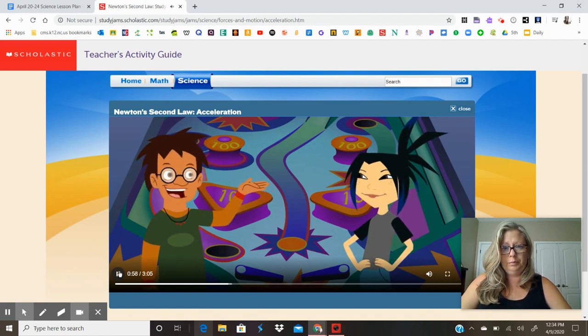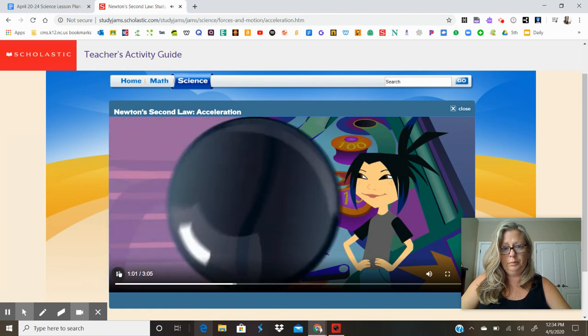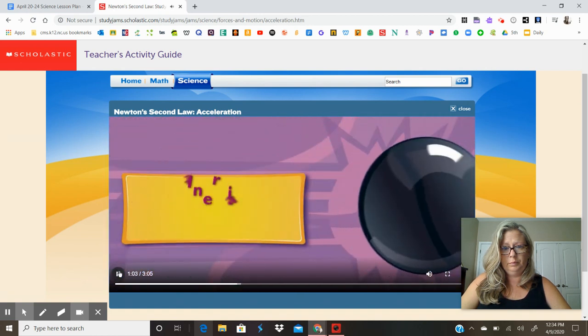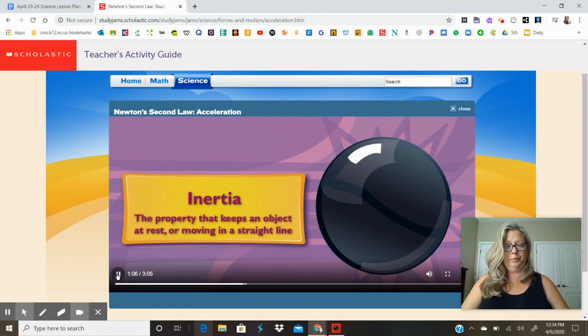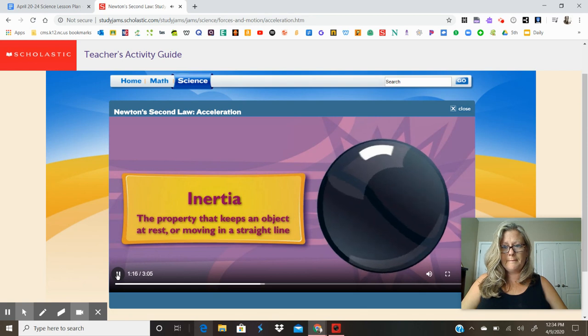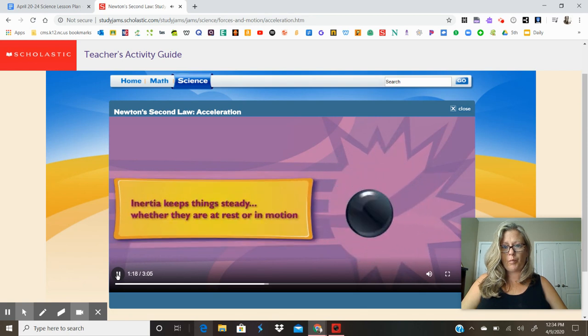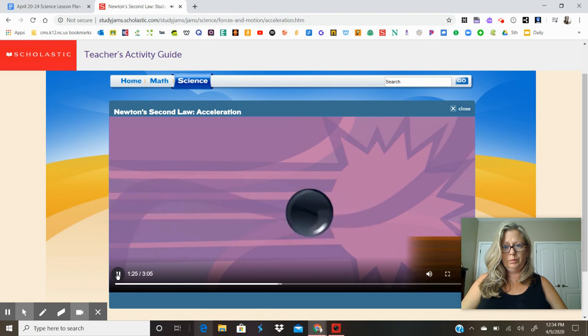But what about before all that, when the ball's just sitting still? Well, when an object is at rest, that's partly inertia at work. Right? An object at rest stays at rest until what is applied? A force. Inertia is the property of matter which states that an object at rest or moving in a straight line stays that way. So, does that mean inertia slows things down? Not at all. Inertia is what keeps things steady, whether they're moving or not. It's the constant speed of an object. What you're thinking of is friction.